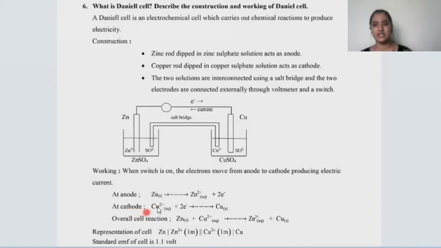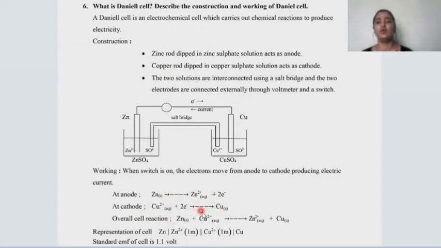And what is actually taking place at the cathode? The solution contains copper ions in the +2 oxidation state, and those copper ions are going to gain the electrons produced from the zinc. The copper in the +2 oxidation state is converted into copper metal, whereby it undergoes reduction. Gaining of electrons is called reduction. Copper has been reduced.